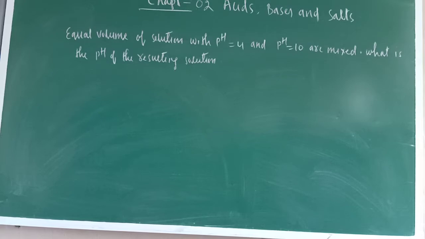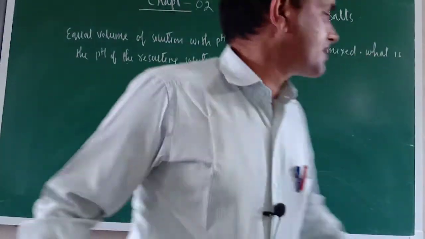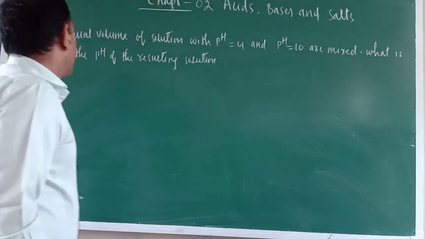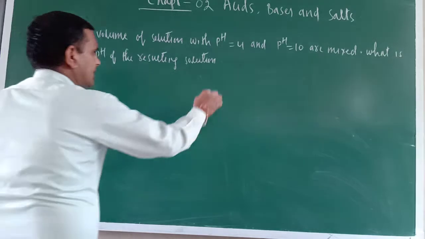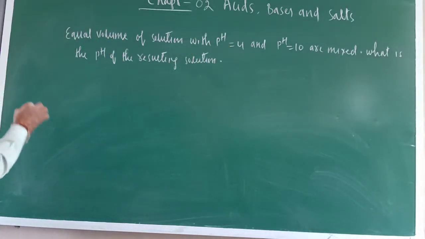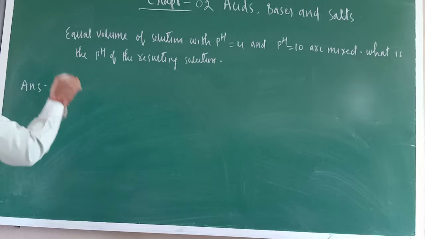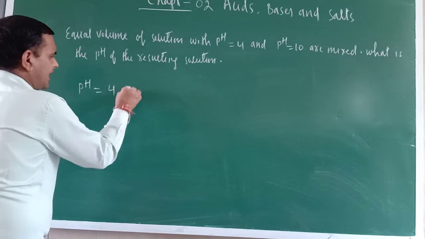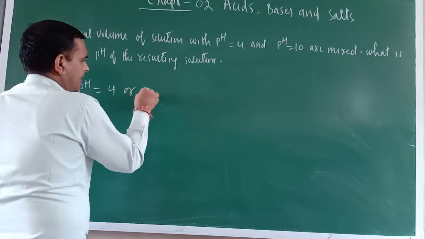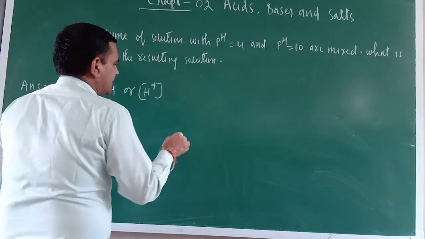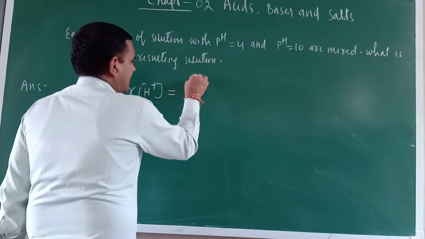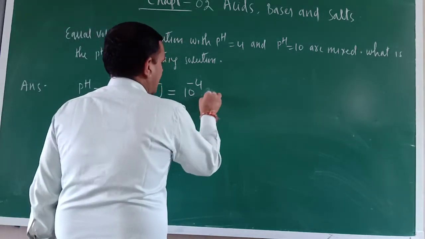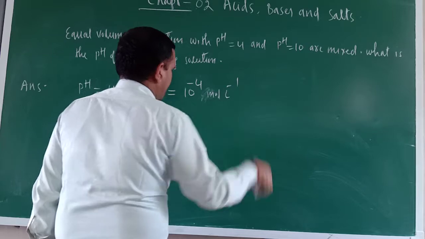Just see, there is one more question. Equal volumes of solutions with pH 4 and pH 10 are mixed. What is the pH of the resulting solution? Very simple. pH 4 means the H+ ion concentration is 10 raised to the power minus 4 moles per liter.